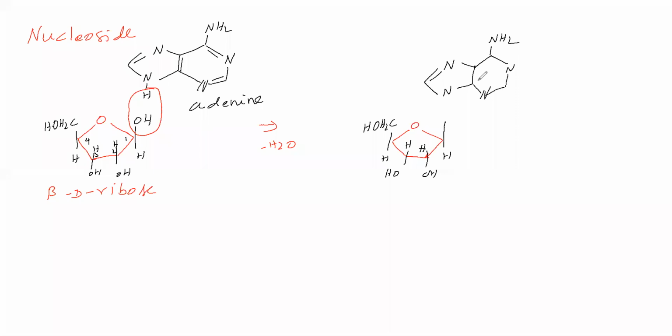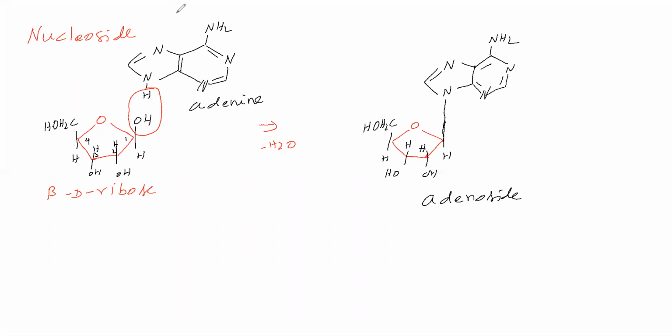Then we give the bonds. This N we connect to this carbon. This is called adenosine, the adenine base and beta D ribose. This is an example of a nucleoside. So nucleoside is like this.